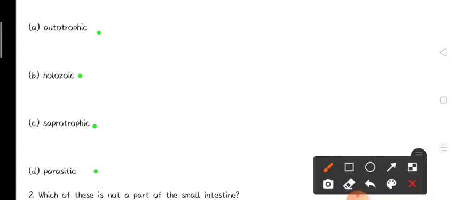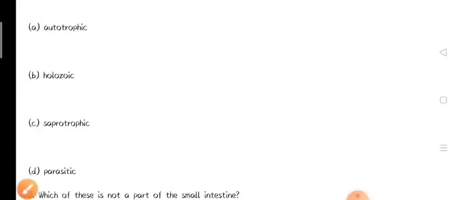As we have studied, amoeba can take the food from their outer medium with the help of pseudopodia. It means they can ingest the food. So the mode of nutrition which involves the ingestion process is the holozoic mode of nutrition. So amoeba does the process of nutrition by holozoic mode.